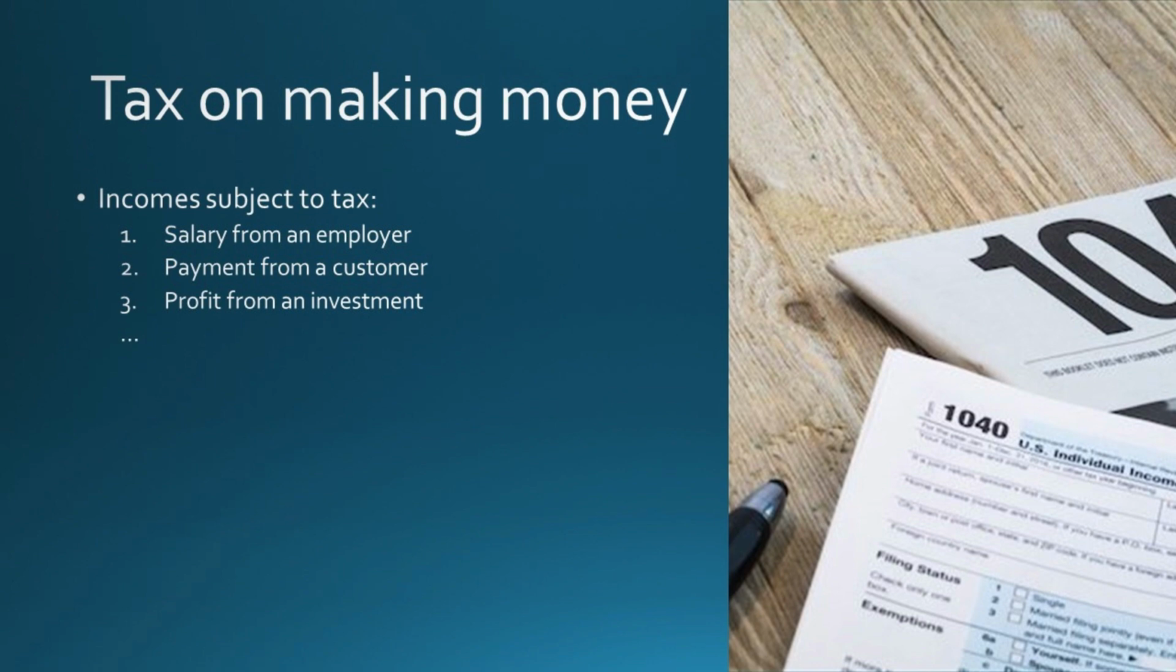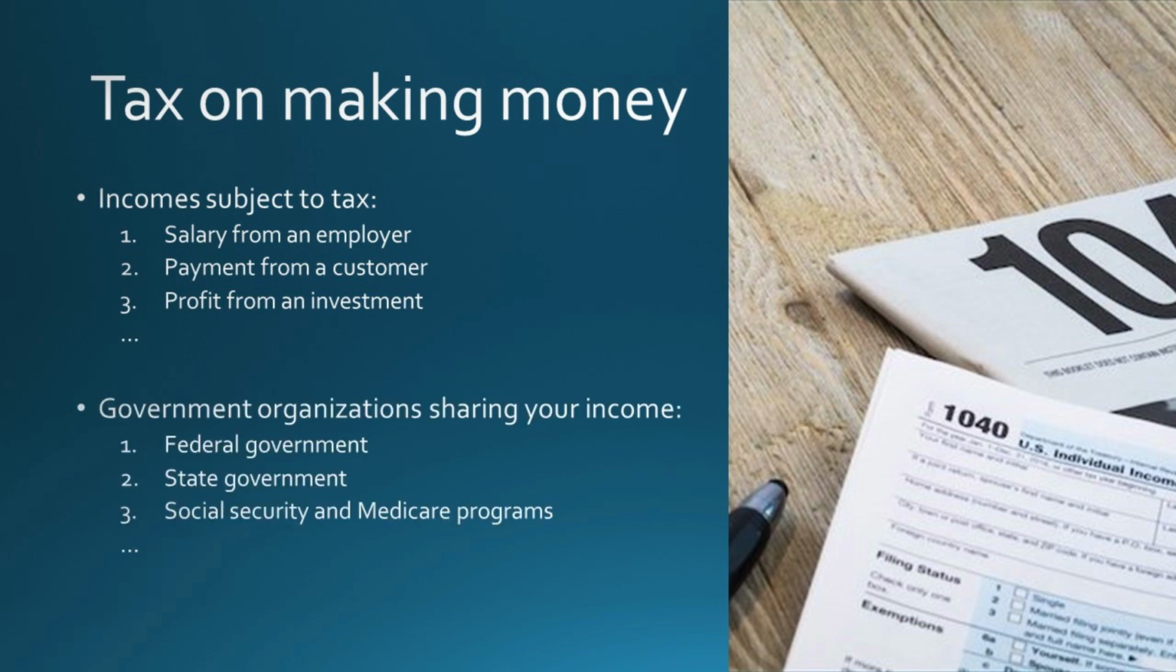The first category of tax imposed on ordinary people happens when we make money. This could be the salary received from an employer, or a payment received from a customer if you are an independent contractor, or a profit gained from an investment, such as interest accumulated in your savings account. Different government agencies may get a share of your earnings. For instance, most income earners in America need to pay a federal income tax to the federal government, a state income tax to their state government, and the FICA taxes to the governmental programs of Social Security and Medicare.